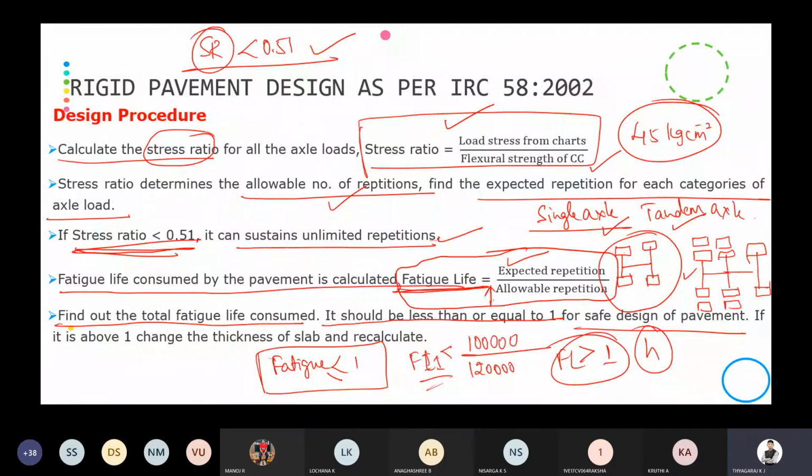Then find out the total fatigue life consumed. It should be less than or equal to 1 for a safe design of pavement. If the fatigue life is less than 1, the pavement is safe, and we can provide that thickness. If the fatigue life exceeds 1, you are going to change the thickness and repeat the process. Okay, is it clear?